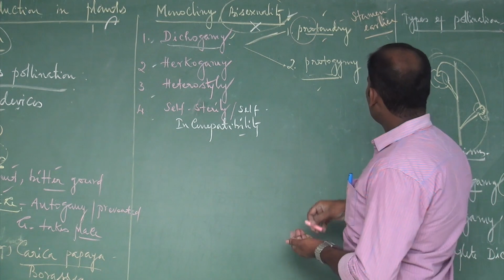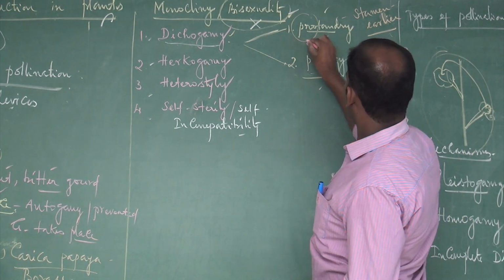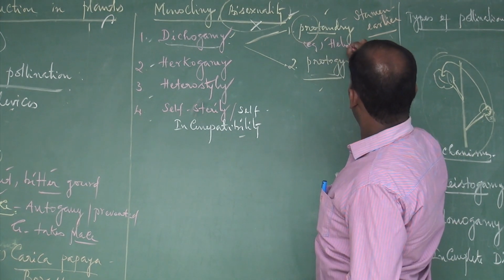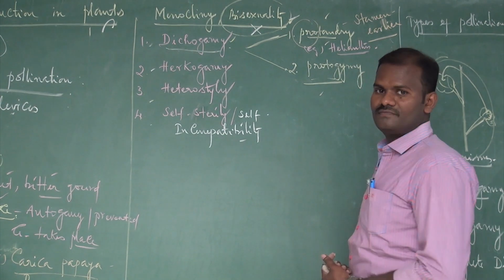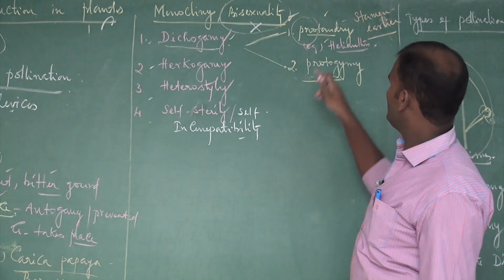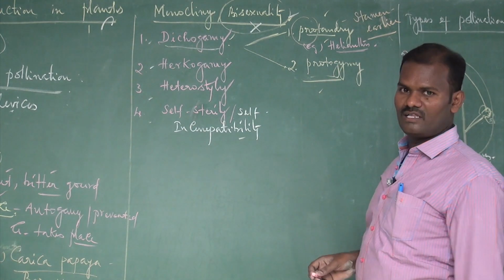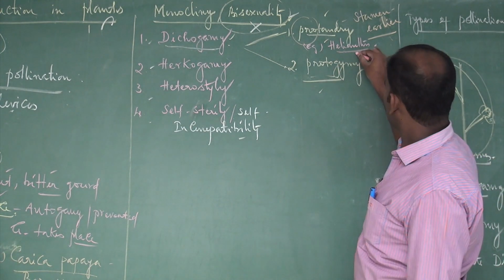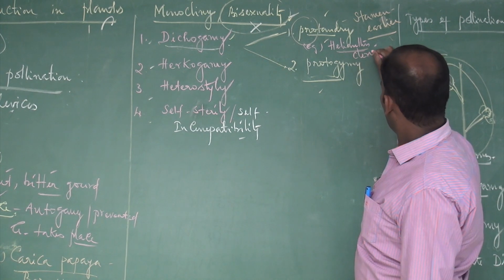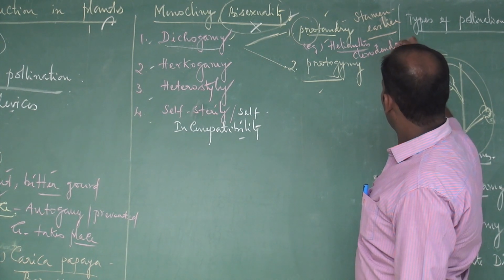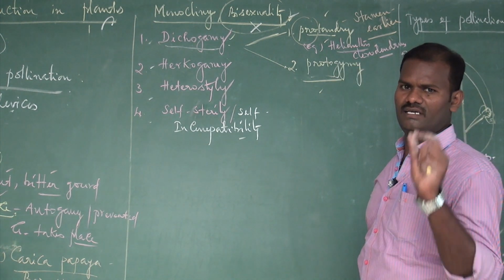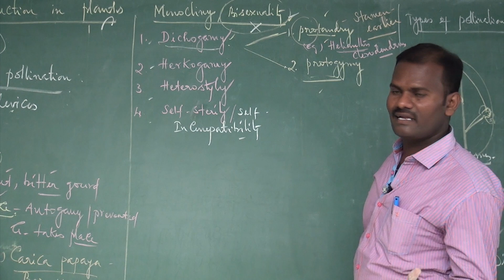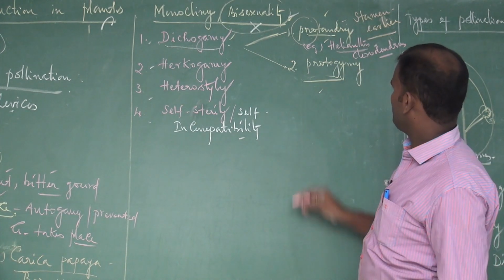For example, Helianthus annuus, sunflower. What's the binomial name of sunflower? Helianthus annuus. Another one is Clerodendrum, another example for protandry. Protandry is nothing but stamens maturing earlier than the gynoecium.